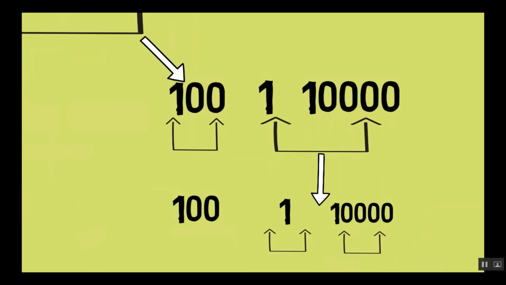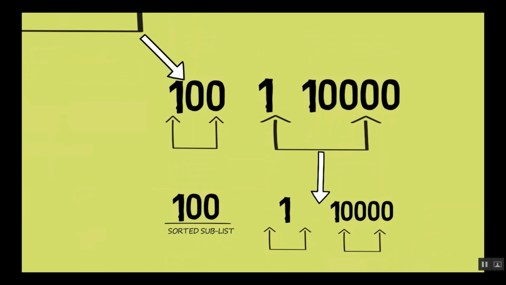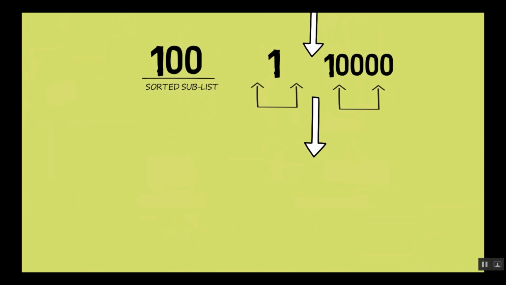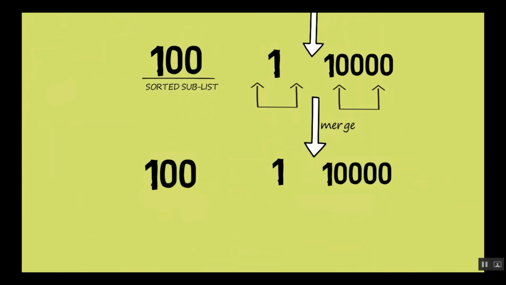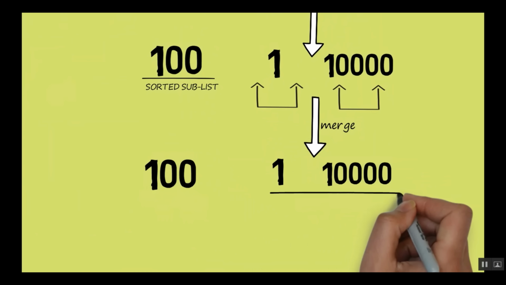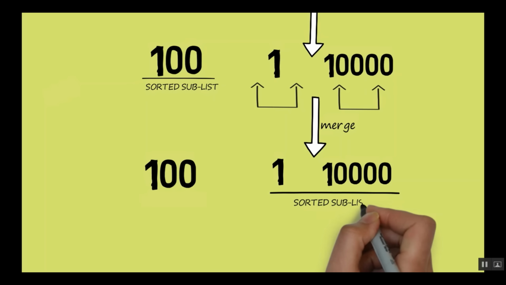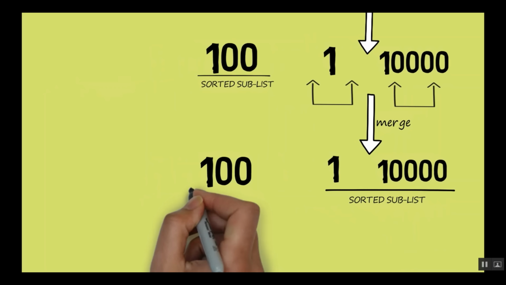So now we are broken up. And as you can see, 1 and 10,000 when we merge together, and as I said, 100 is a sorted sublist. So 1 and 10,000, when they are merged together, will be placed in an order which will be 1 and 10,000, because 1 is smaller than 10,000. So now we have two sorted sublists, one with two elements, one with a single element.